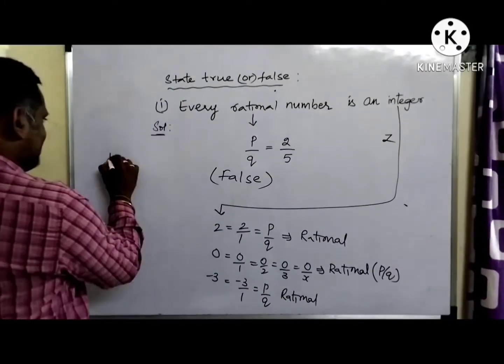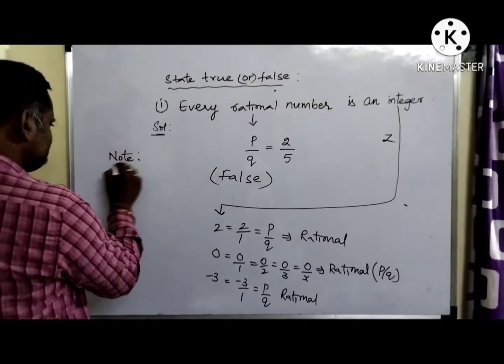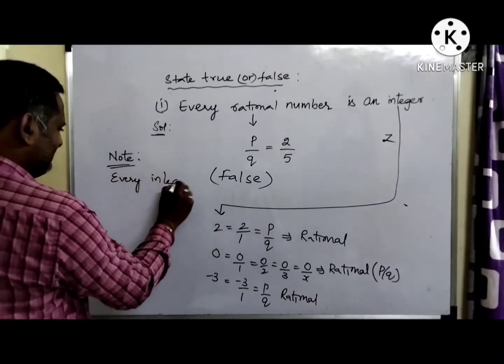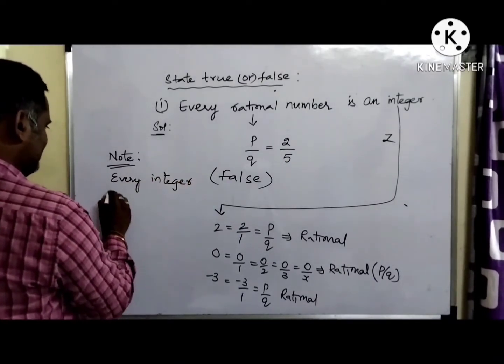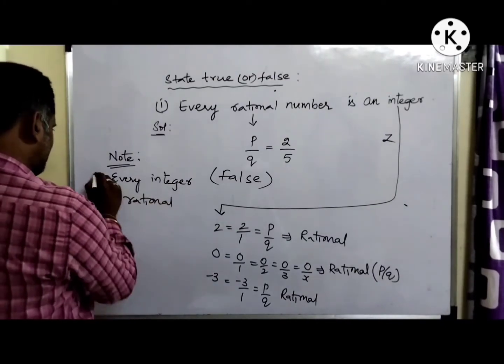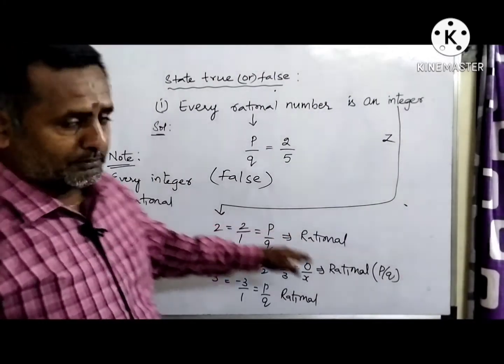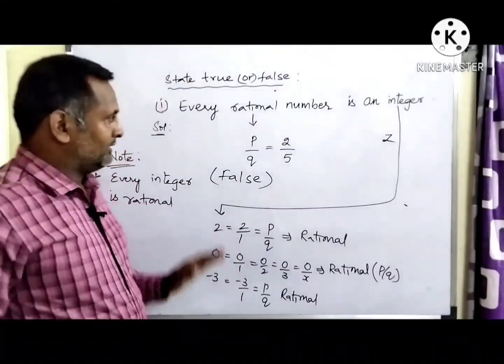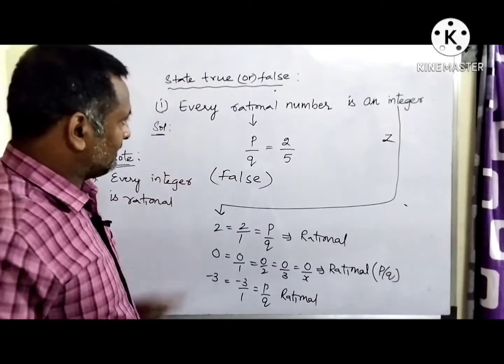So note: every integer is rational. If you don't know, you have to use your paper and pen, take an example, analyze that, and then give the answer. But don't give the answer randomly.